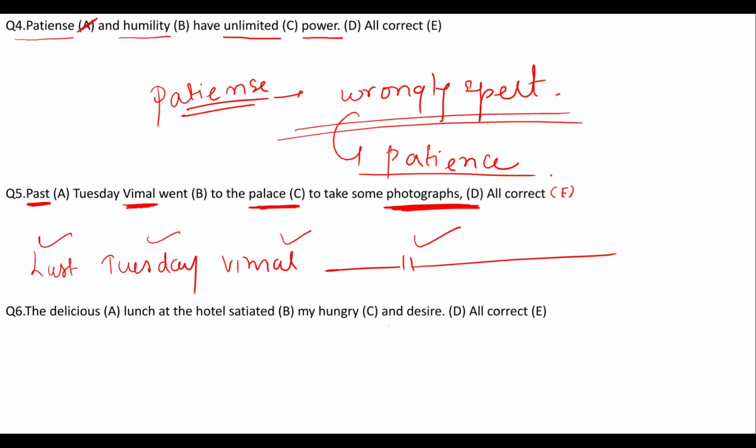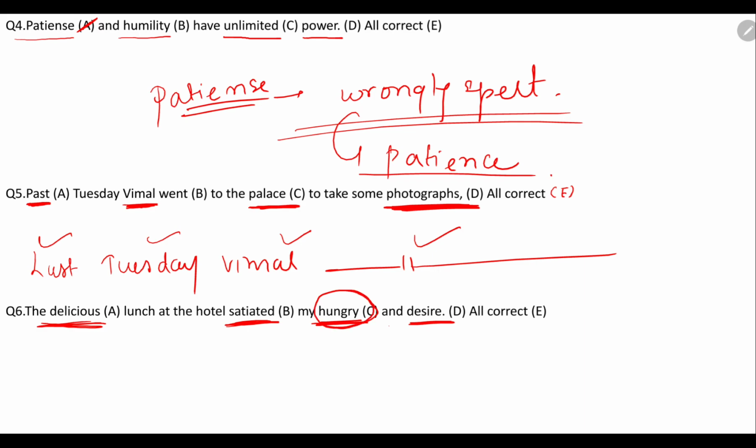Okay, next is the delicious lunch at the hotel satiated my hunger and desire. All correct. So in this particular statement you have to underline 4 words. The first word is delicious, second one is satiated, third one is my hunger, fourth one is desire. Okay, if all the words are correct, you have to go for all correct, E option. Okay, so in this particular statement, question number 6, the correct answer will be option number C, hunger, not hungry.